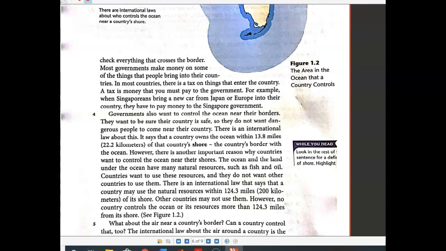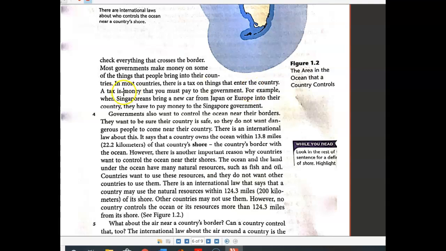Most governments make money on some of the things that people bring into their countries. In most countries, there is a tax on things that enter the country. A tax is money that you must pay to the government. For example, when Singaporeans bring a new car from Japan or Europe into their country, they have to pay money to the Singapore government.